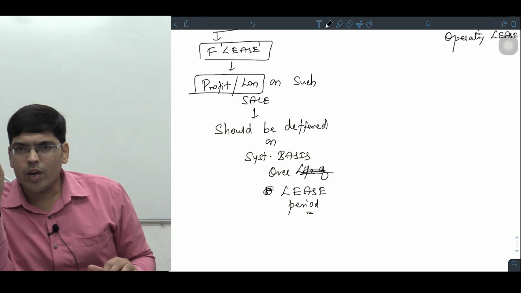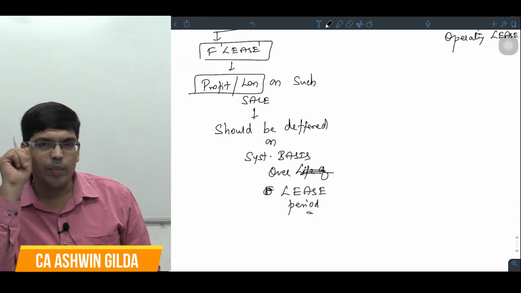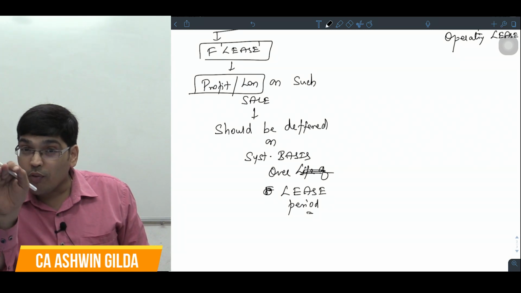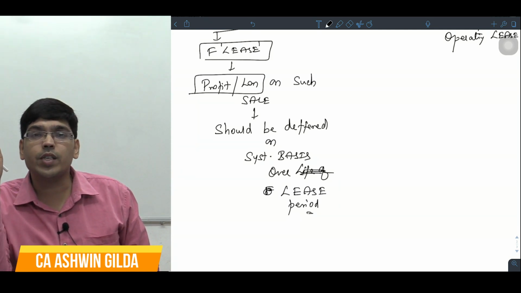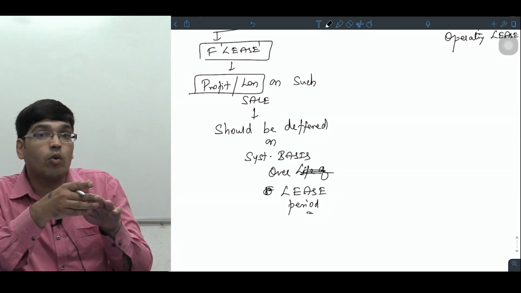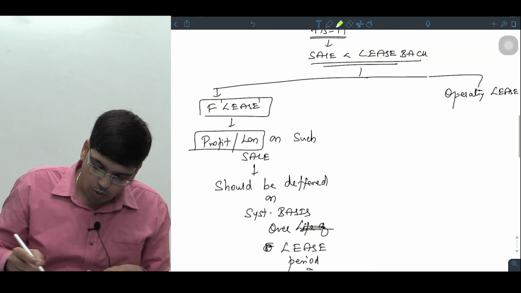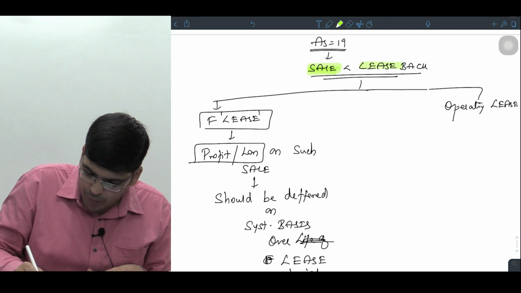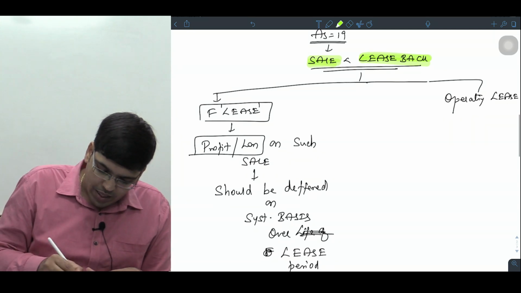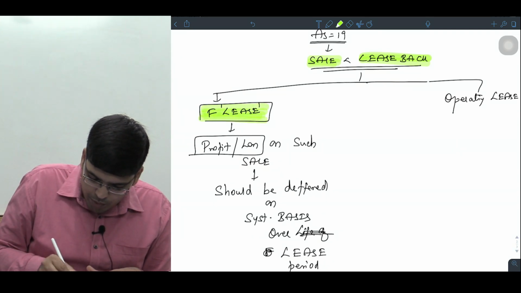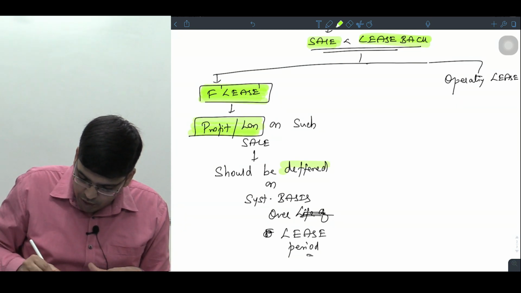Imagine, sir, the book value of the asset sold is 20 lakhs and you have sold it for say 25 lakhs. How much profit did you make? 5 lakhs profit, right? This profit of 5 lakhs should be deferred over the lease period. Imagine the asset is taken back on lease for a period of say 10 years. Then this 5 lakhs should be deferred over a period of how many years? 10 years. Am I clear, sir? फिर से बोल रहा हूँ ध्यान से. When you do sale and lease back of the same asset, the whole drama is on the profit or loss treatment on such sale. If the asset taken back is on finance lease, अगर आपने एसेट लिया है वो भी फाइनेंस लीज पे लिया है, then the profit or loss on such sale should be deferred.